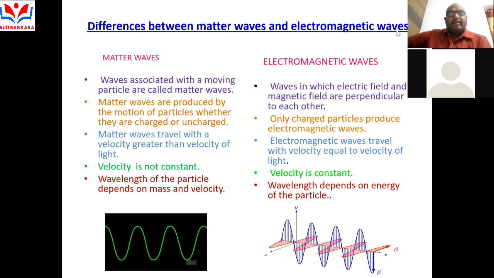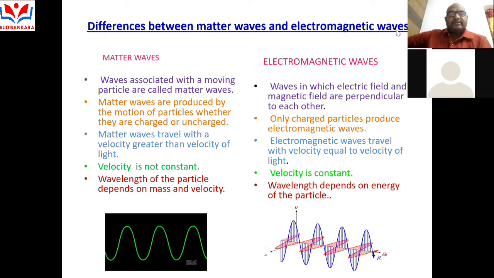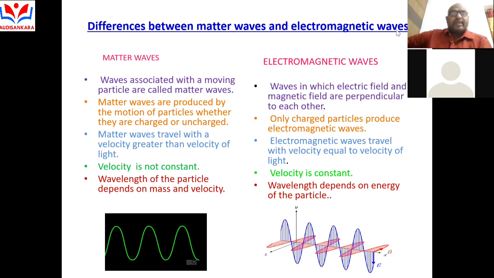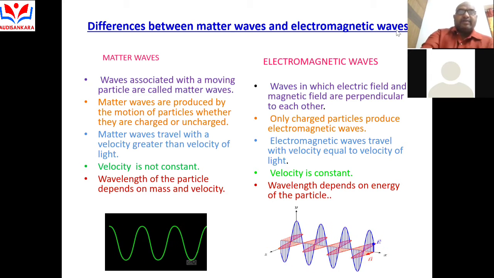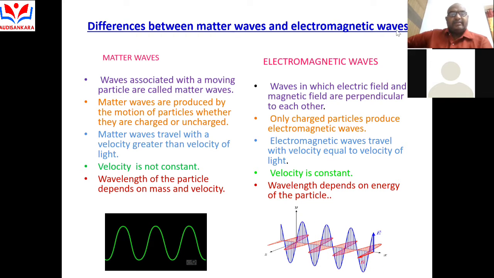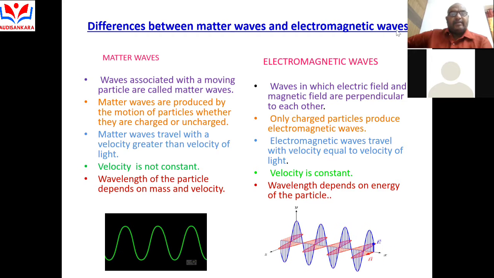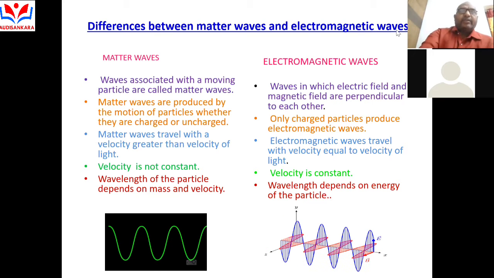Matter waves travel with a velocity greater than the velocity of light. The velocity is not constant. The wavelength of the particle depends on mass and velocity. So these are the matter waves.